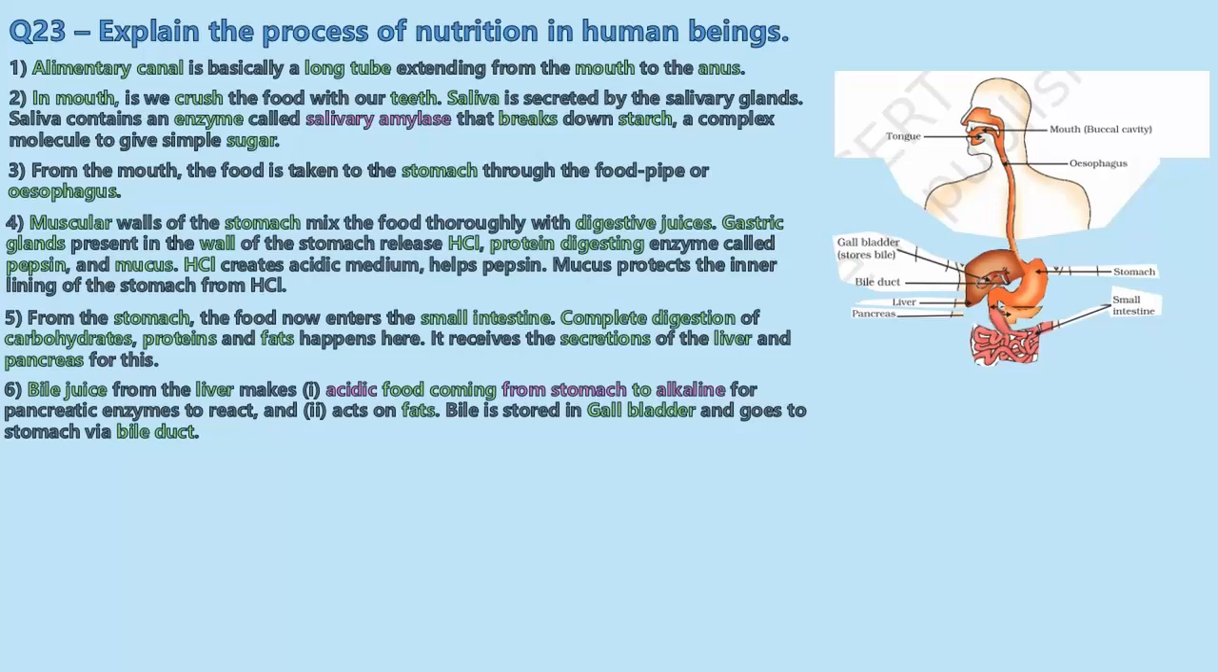So what happens? The food would have been mixed with hydrochloric acid in the stomach. Now it is acidic. So before it goes into the small intestine, we add bile juice, which is secreted by the liver, making it alkaline, and this helps the pancreatic enzymes to react with the food. And this bile juice also acts on fats. The bile is stored in the gallbladder and goes into the stomach via the bile duct.